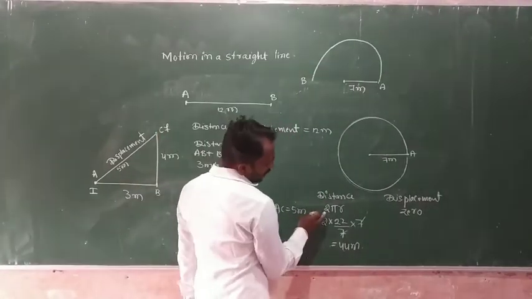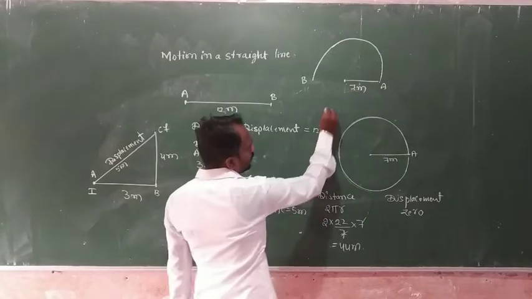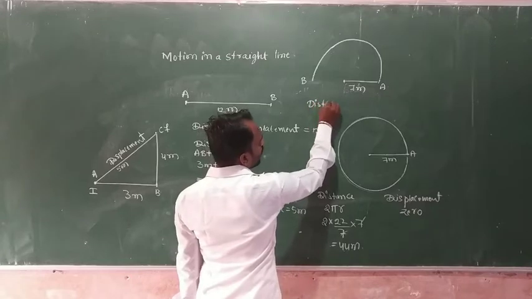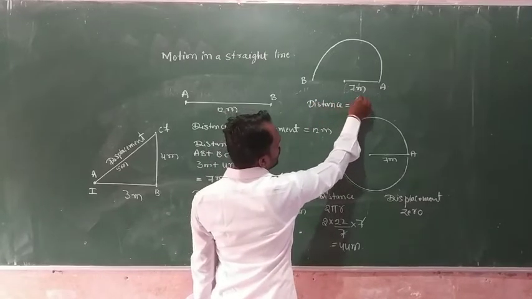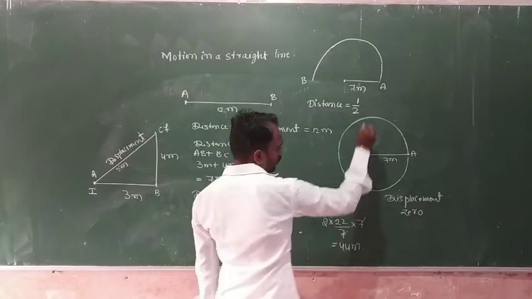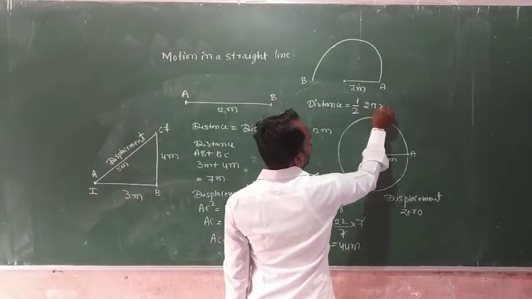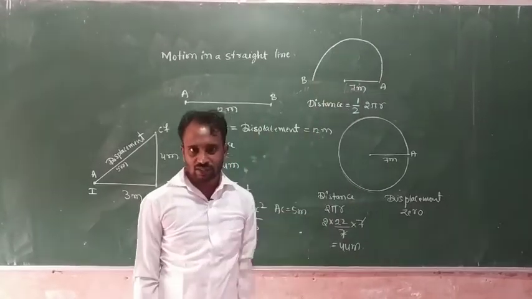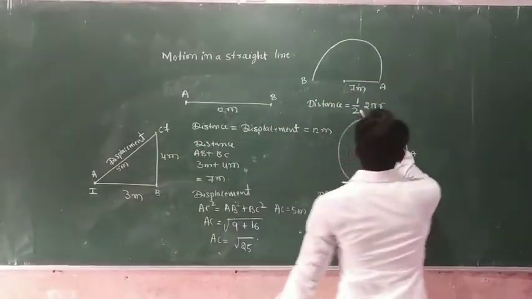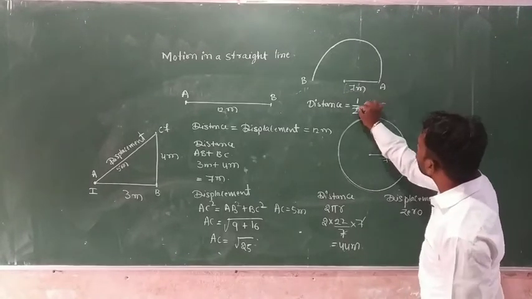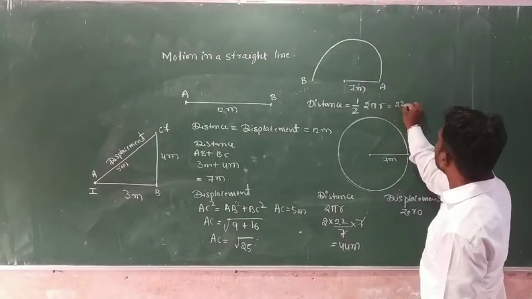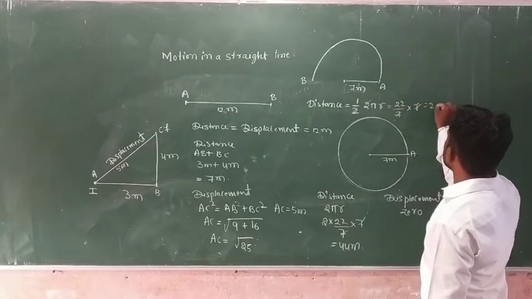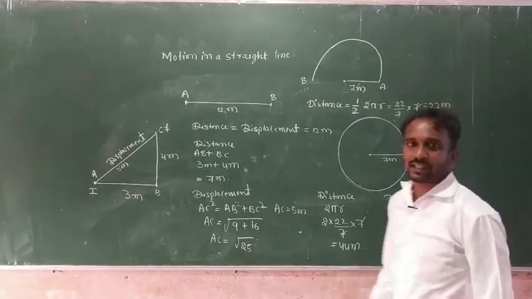The circumference formula is 2 pi r, so distance is half of 2 pi r, because the object covers only half of the circle. Half into 2 pi r, so the 2 gets cancelled. It means 22 by 7 into r, and the 7 gets cancelled. So 22 meter is the distance.